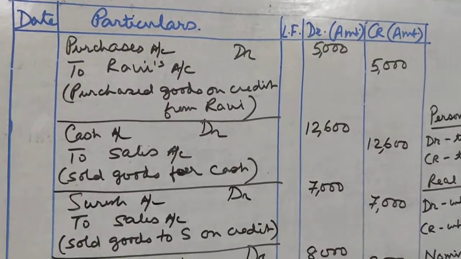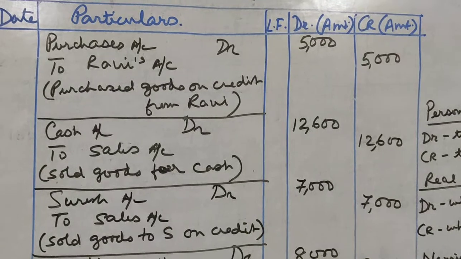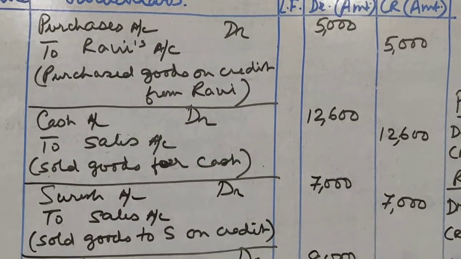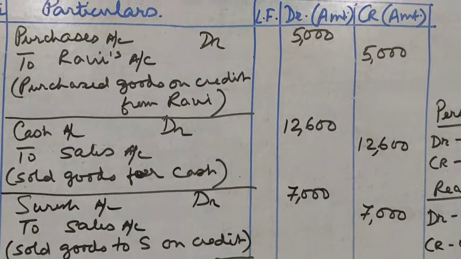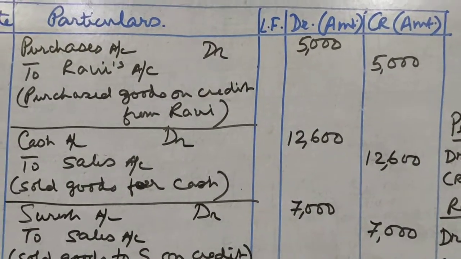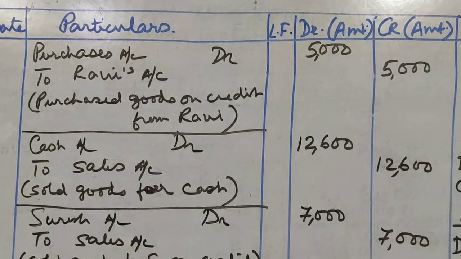Next one is purchased goods from Ravi for 5,000. So here also we are purchasing goods from Ravi, but since the name of the party is mentioned, we will assume that the goods are purchased on credit from Ravi. That means cash is not going out, but goods are coming in due to purchases. Therefore purchases account will be debited by 5,000.